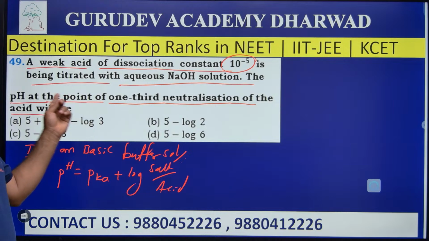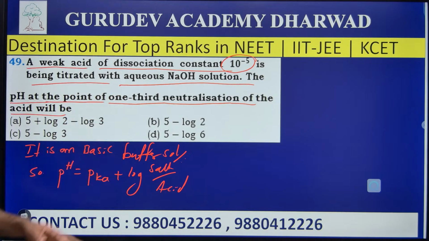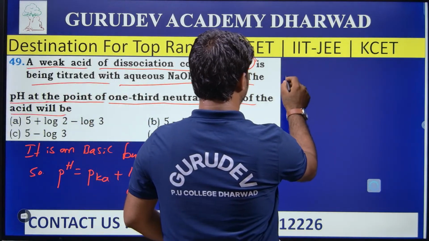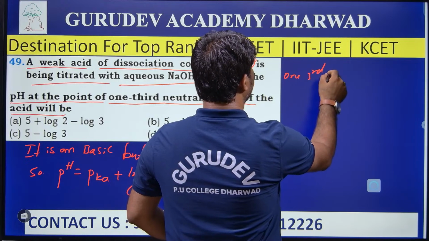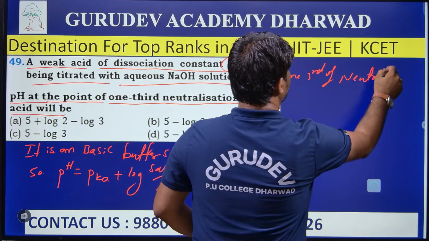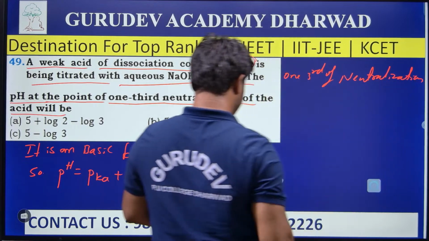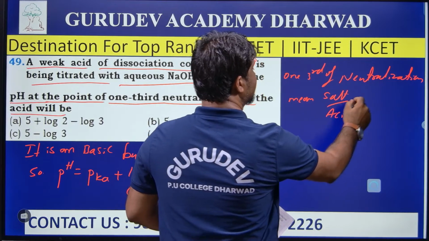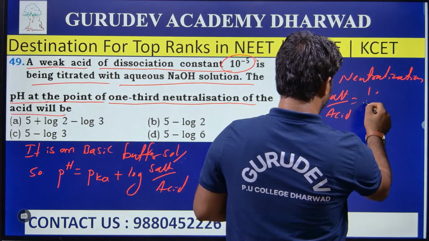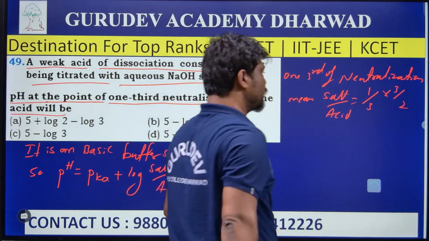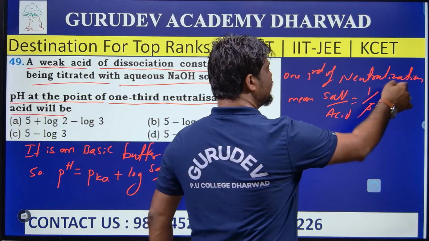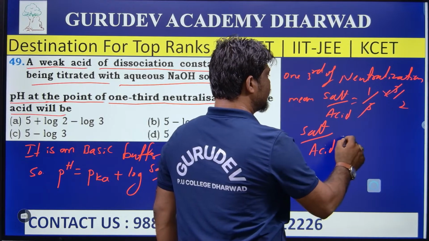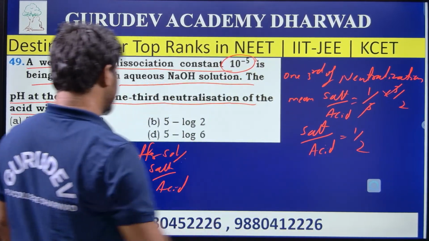Here they gave the pH at the point of 1/3 of neutralization. What do you mean by 1/3 of neutralization? 1/3 neutralization means salt divided by acid is equal to 1 divided by 3 into 3 by 2. Now I will cancel the 3 and 3, and the remaining salt divided by acid is equal to 1 by 2. So now I will substitute the value here.